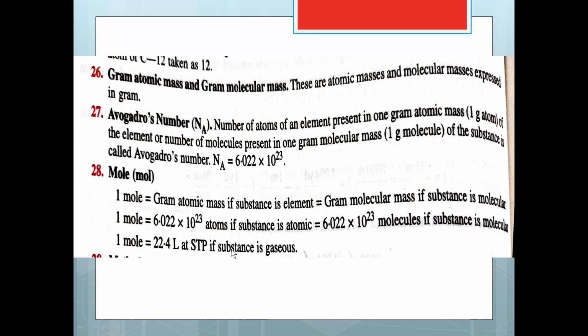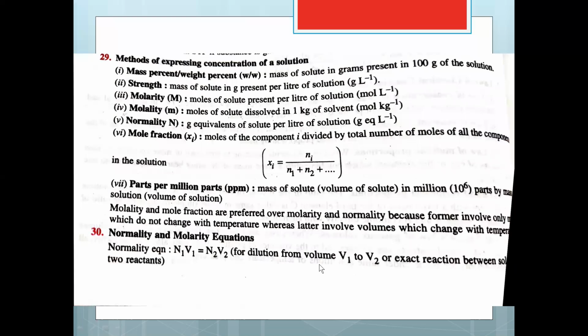1 mole is 6.022 × 10^23 atoms if the substance is atomic. It is equal to 6.022 × 10^23 molecules if the substance is molecular. 1 mole equals 22.4 liters at STP if the substance is a gaseous substance.